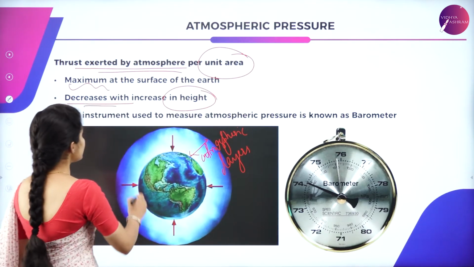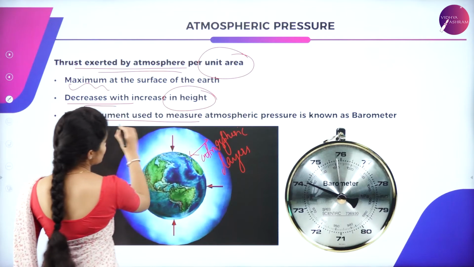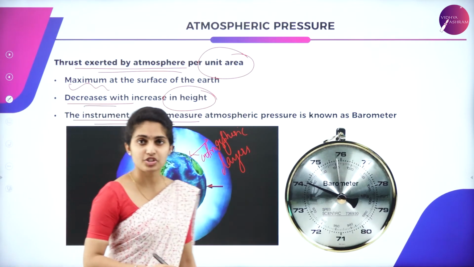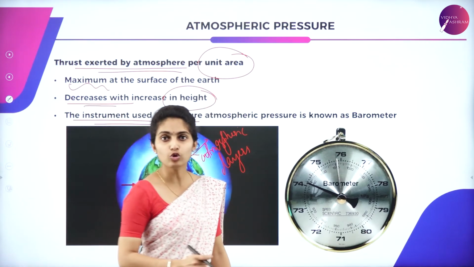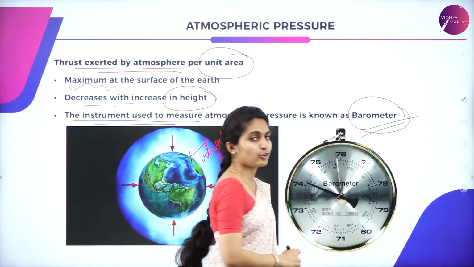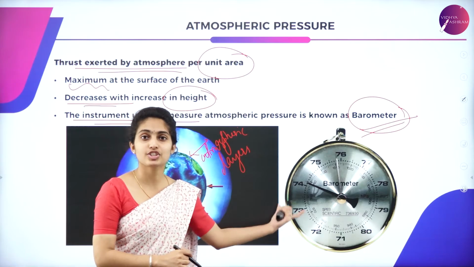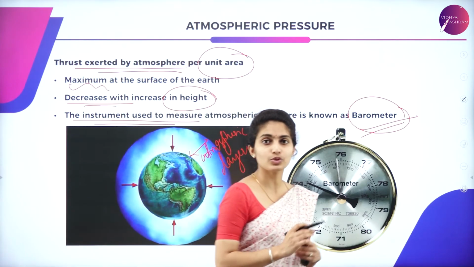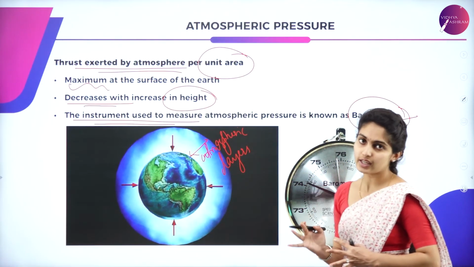Okay, next, the instrument which is used to measure the atmospheric pressure is called a barometer. So what is the instrument called a barometer? As you can see in the image, this is the instrument which is used to measure the atmospheric pressure.